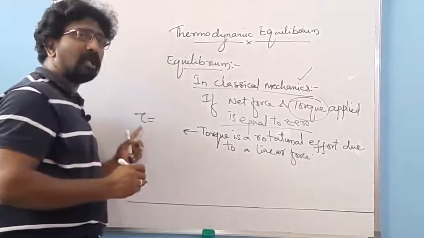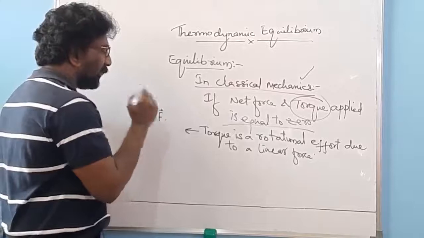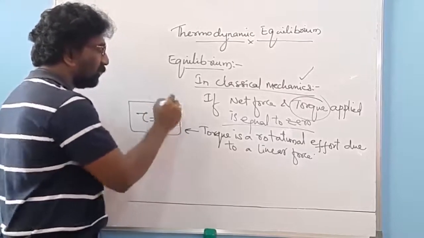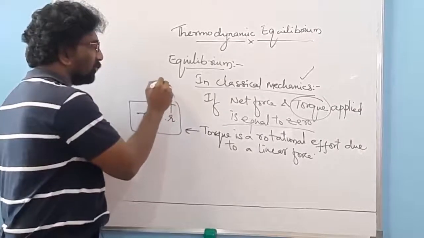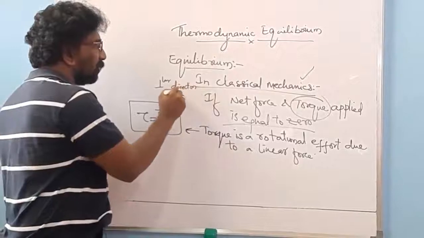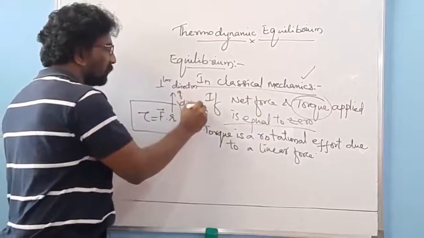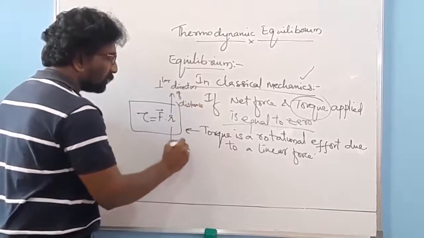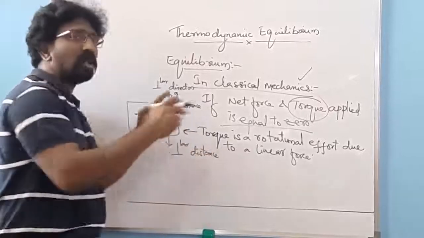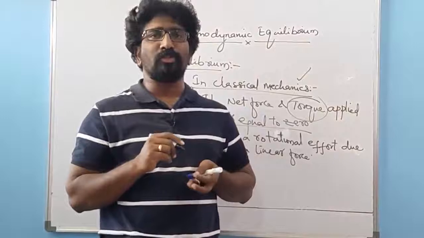Torque is denoted by tau. It is the product of the force applied and the perpendicular distance. It means that r is the perpendicular distance over which the force acts in order to make the rotatory motion at the point where you want that force to be applied.